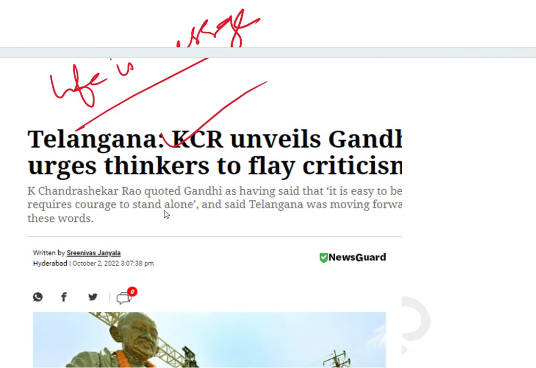The way he lived his life, he practiced what he preached. In today's world, we all say some good words, but we don't follow them in our practical life. But Gandhiji was a leader who practiced what he preached, and that is why Gandhiji is great. It is very easy to say something, but very difficult to implement in our daily life. So let's read the question.